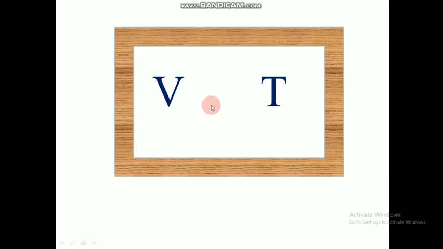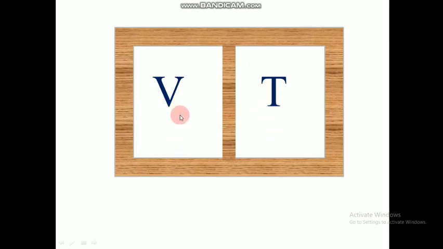So as we know, volume is an extensive property which does depend on the amount of matter, and temperature is an intensive property which does not depend on the amount of matter. That we are going to prove here. So initially the volume of gas present inside the box is V and the temperature of gas is T. Now we are going to separate this box into two. So when we partition the compartment into two equal halves, will there be any change for the volume of gas and even the temperature of gas?